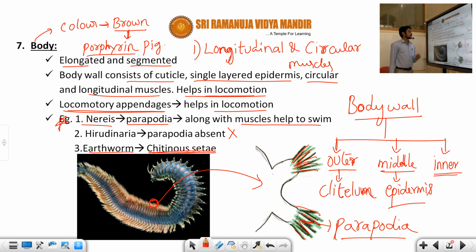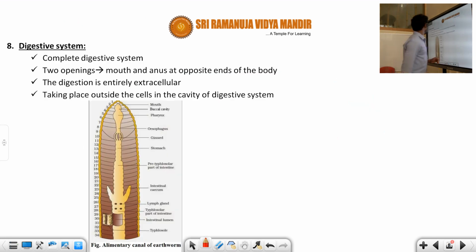Some organisms have special locomotory appendages, required only for locomotion. Nereis has locomotory appendages such as parapodia. The parapodia movement is done along with the muscles to swim in the ocean or fresh water continuously. There is no parapodia in Hirudinaria, but a locomotory appendage such as chitinous setae is present in the earthworm. So this is the information about the body.